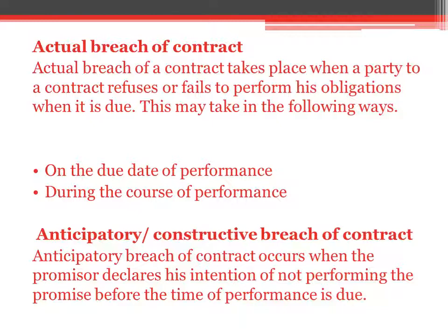For example, for anticipatory or constructive breach: A agrees to supply 5 bags of sugar to B on the 1st of March. But before this date, say in the second week of February, he informs B that he is not going to supply the sugar. So this is an anticipatory breach of contract, because the party declares his intention of not performing the contract before the time of performance is due. If he fails to perform when it is due, it's called an actual breach.